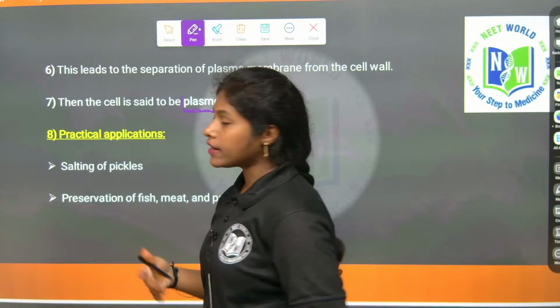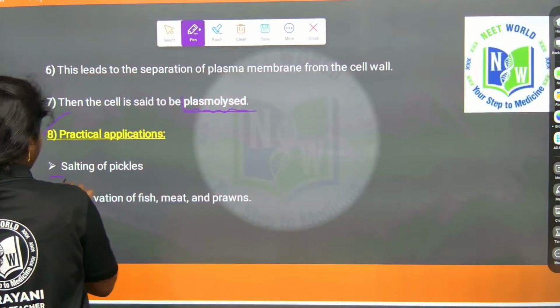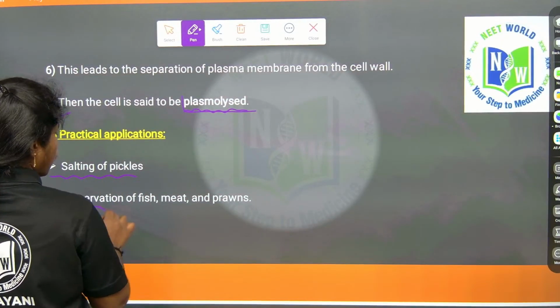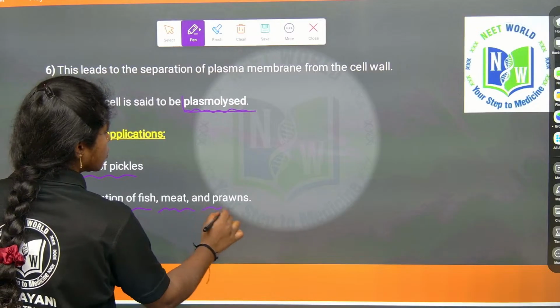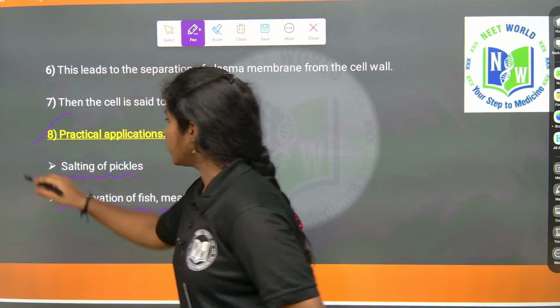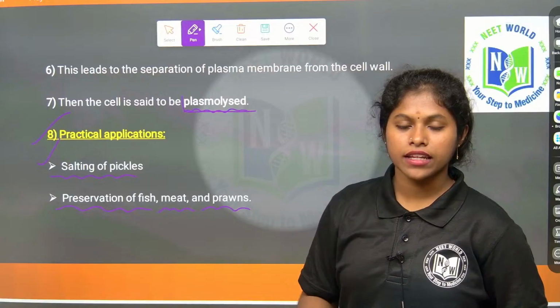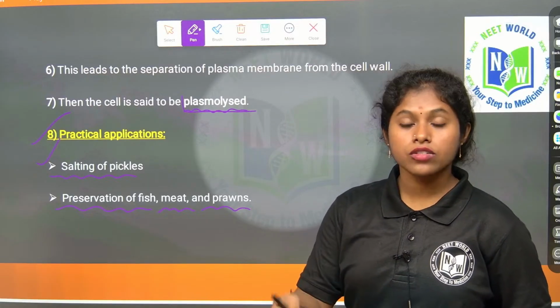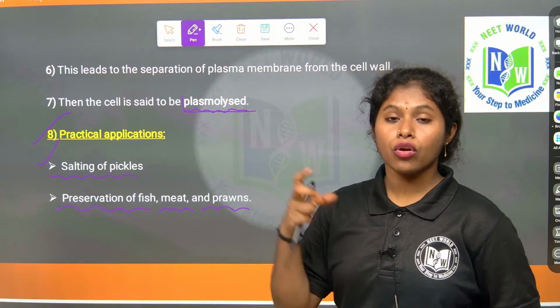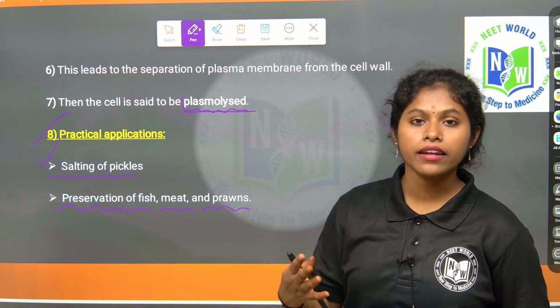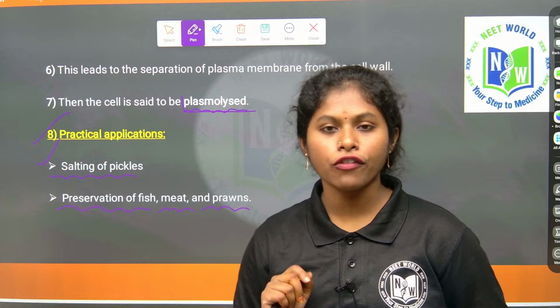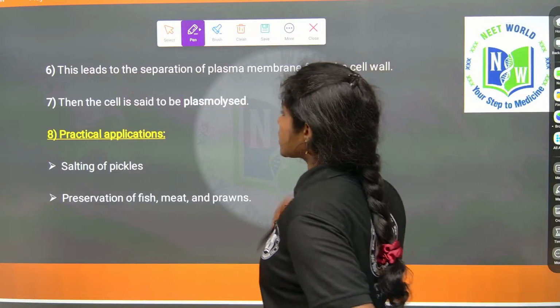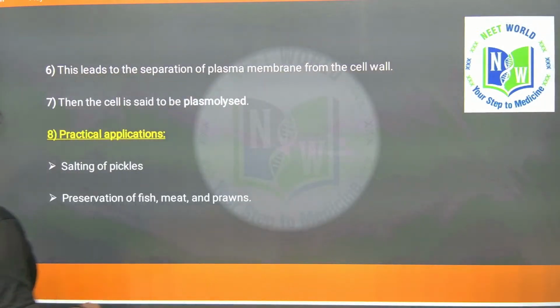What are the practical applications we can see? Salting of pickles and preservation of fish, meat, prawns. While making pickles we also use excess salt because of the loss of water, thereby we can prevent the spoilage of food, right? Coming to the next question.